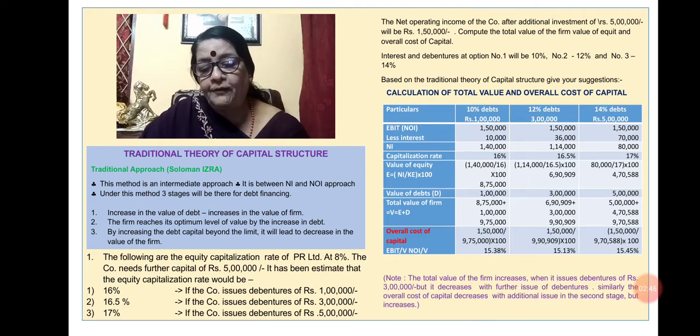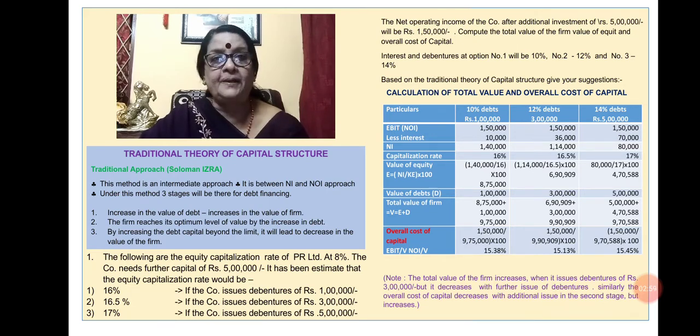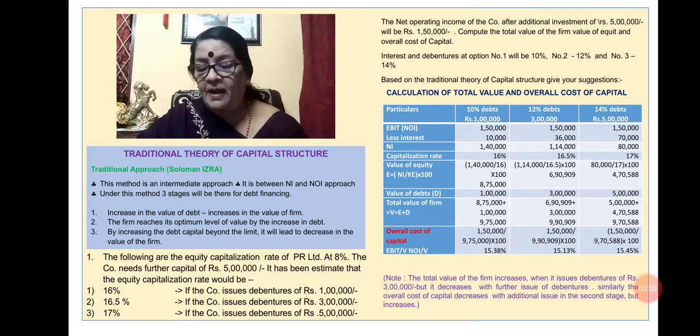Compute the total value of the firm, value of equity and the overall cost of capital. Interest on debentures at option number 1 will be 10%, option number 2 will be 12%, and option number 3 will be 14%, based on the traditional theory of capital structure.